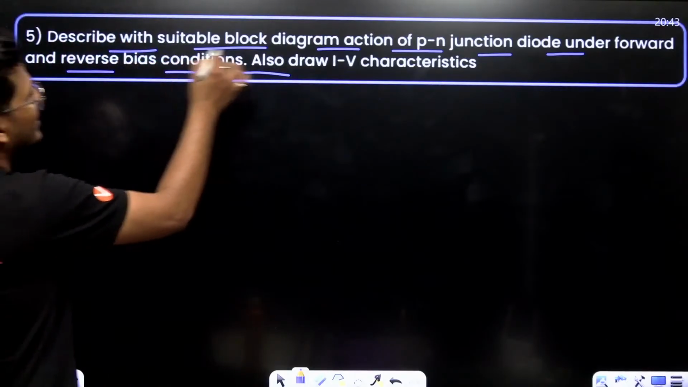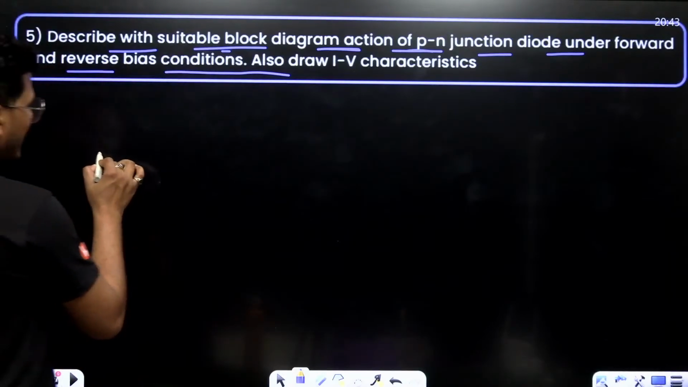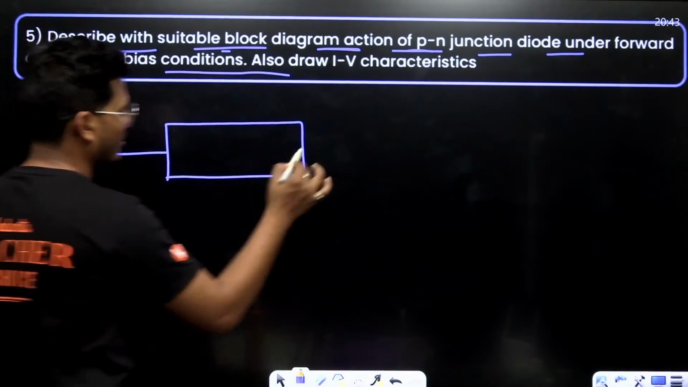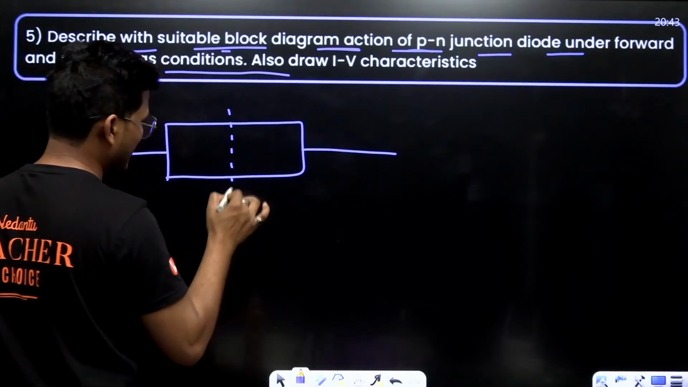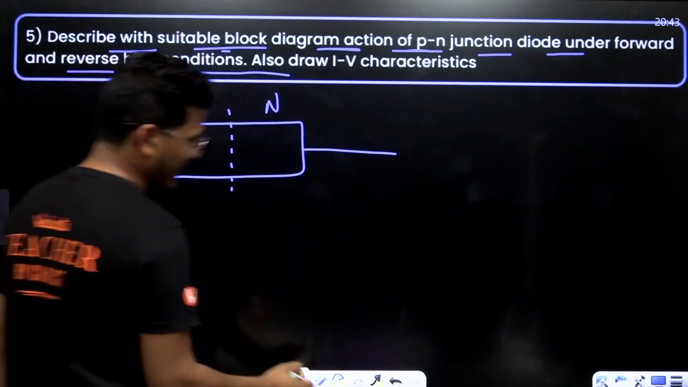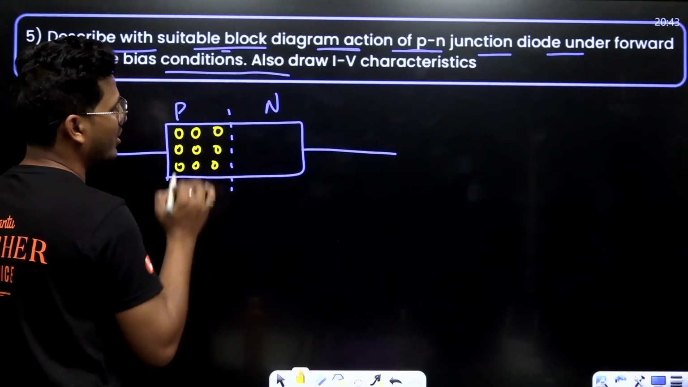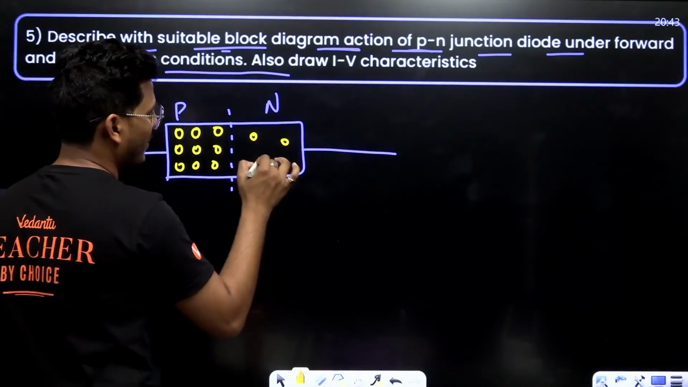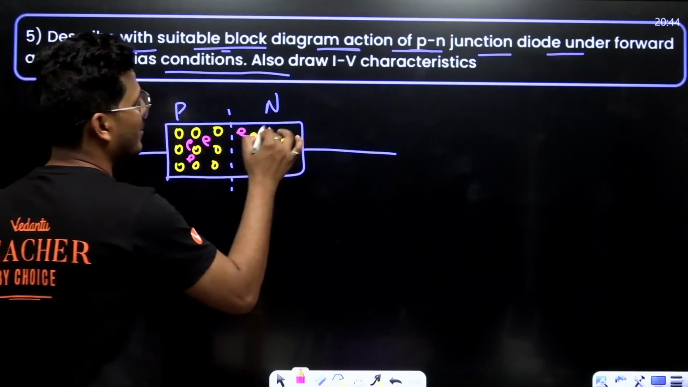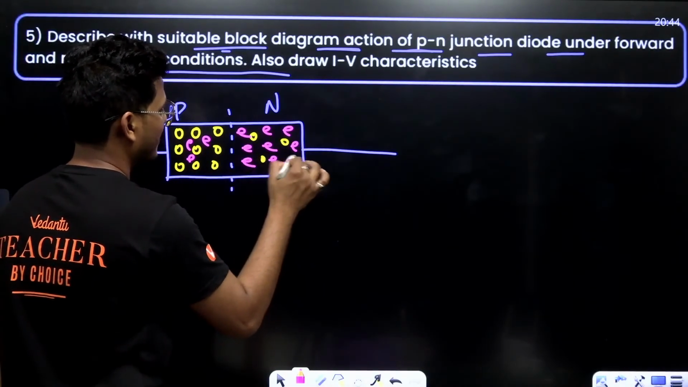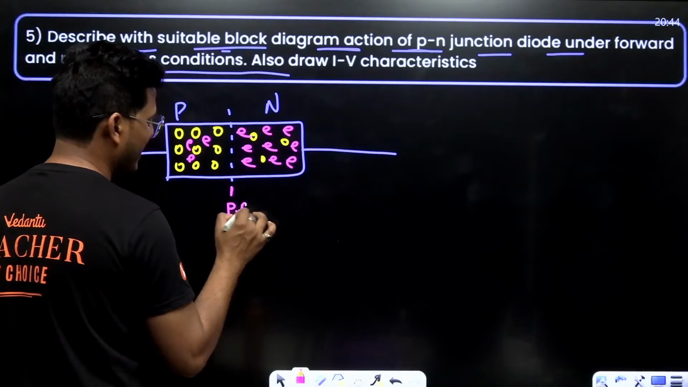Okay. Describe with a suitable block diagram the action of a PN junction diode under forward and reverse bias direction. See, what is a PN junction diode basically? As you know, this is a potential barrier. This is P type and this is N type semiconductor, right? In P type, majority charge carriers are holes and minority charge carriers are electrons. In N type, majority charge carriers are electrons and minority charge carriers are holes. This is the PN junction diode. This is called the potential barrier.